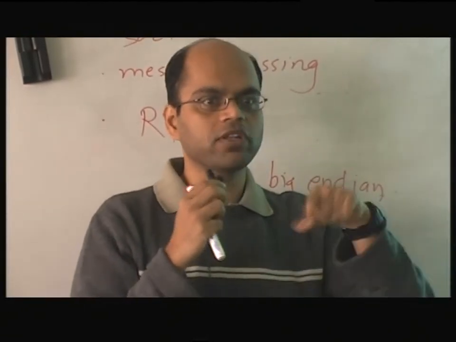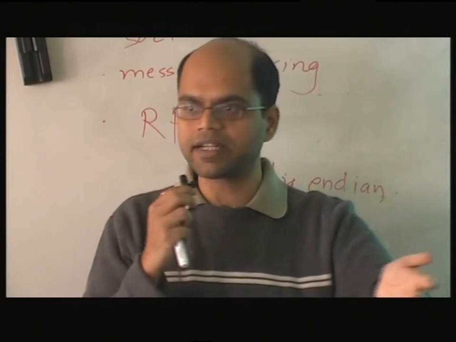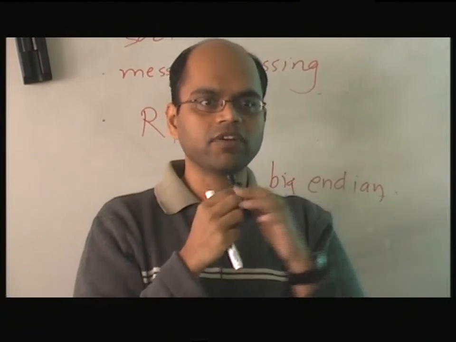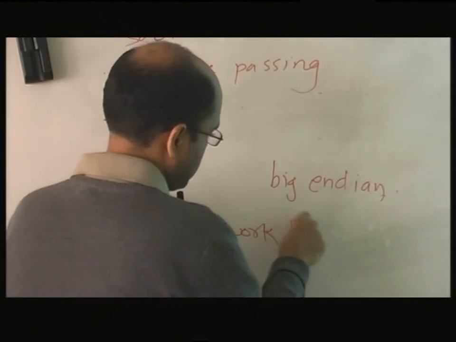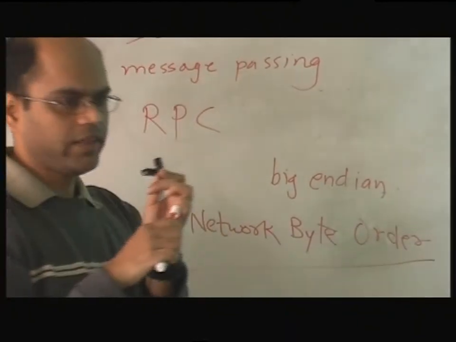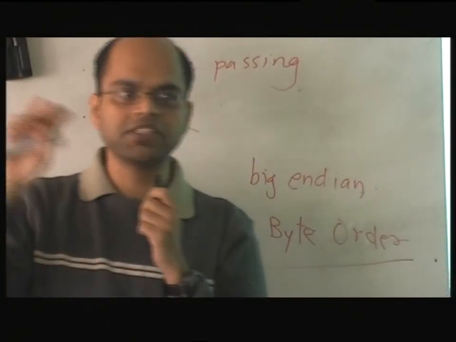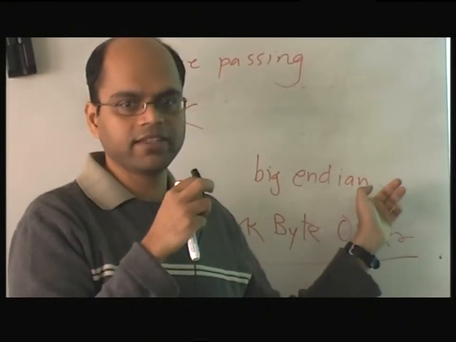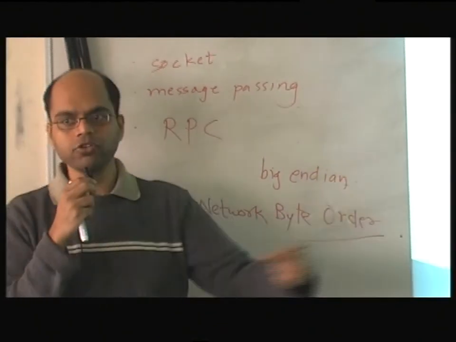Whenever you send data over network, you don't realize what's happening. You just use client servers, use TCP/IP, send the data. But inside TCP/IP, whatever data you send is converted into a format called network byte order. Whoever designed the TCP/IP protocol decided on one format, either big endian or little endian, and this is how you send the data.